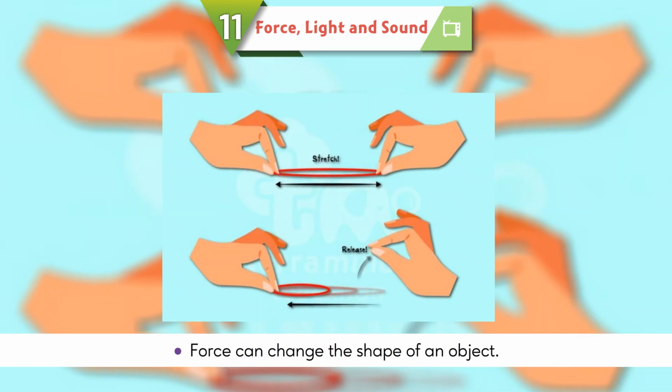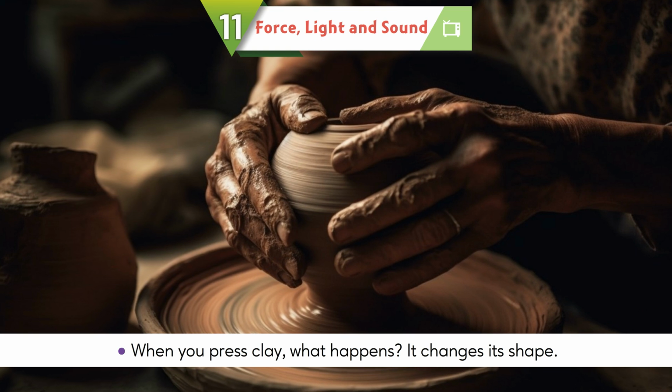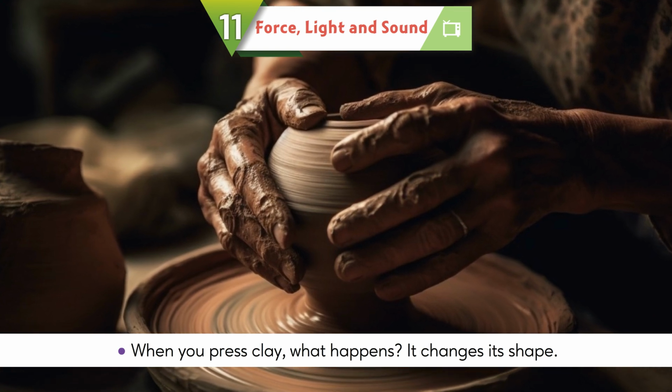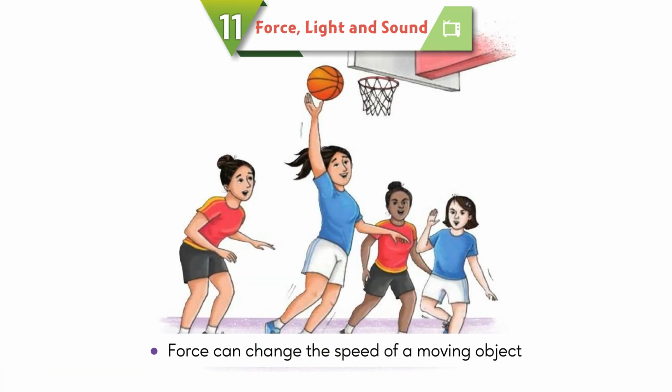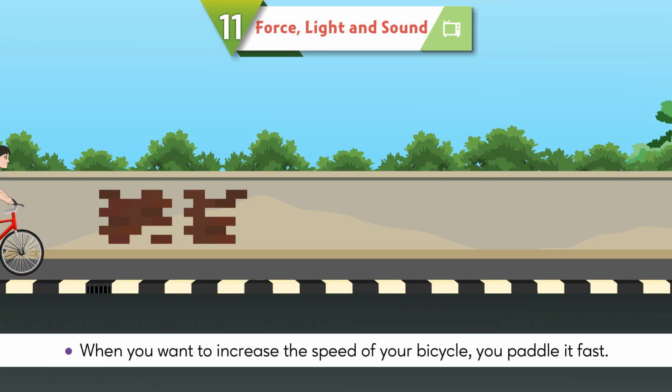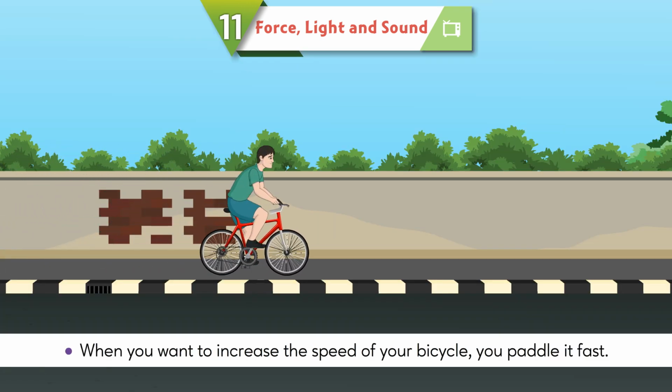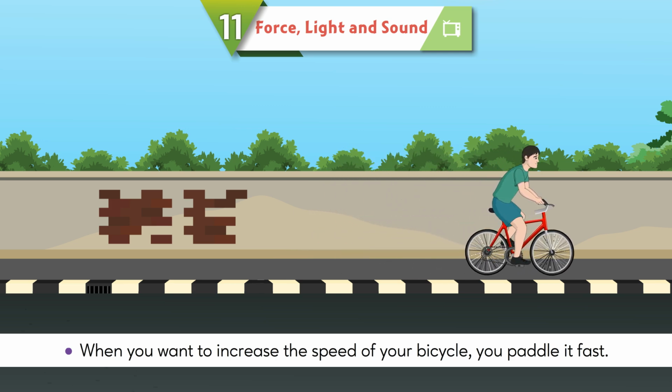Force can change the shape of an object. When you press clay, what happens? It changes its shape. Force can change the speed of a moving object. When you want to increase the speed of your bicycle, you pedal it fast.